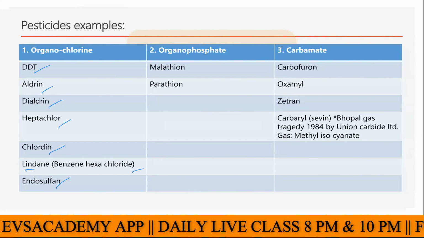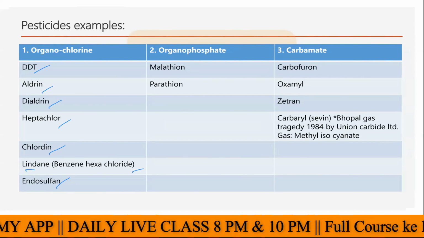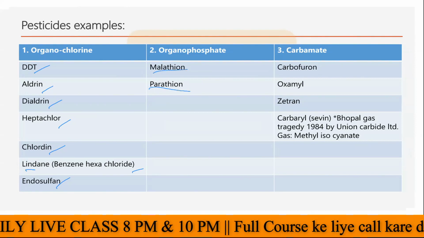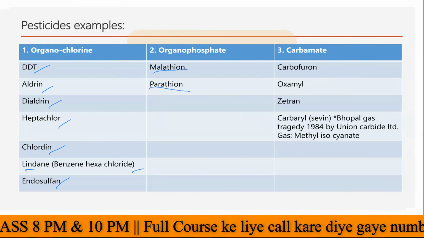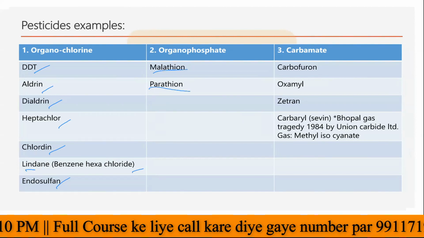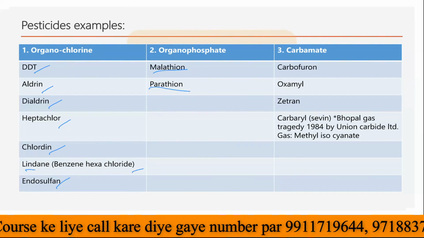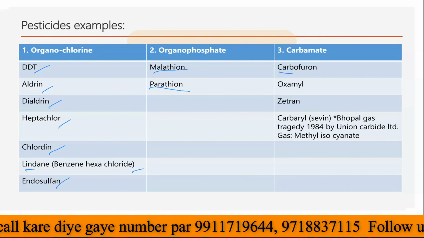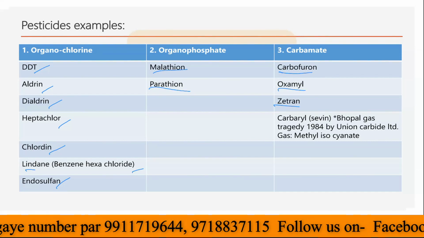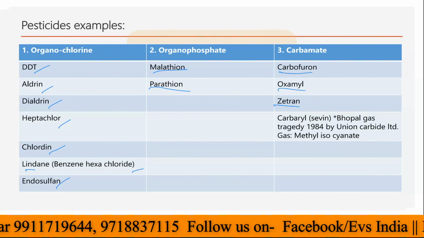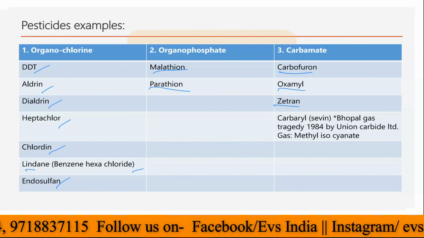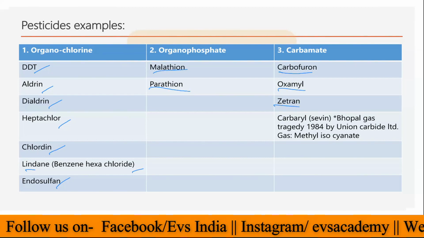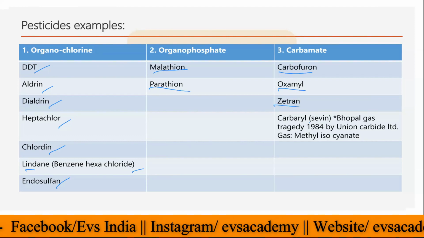Then the organophosphate pesticides are malathion and parathion, predominantly used in agricultural crops to kill pests. So these two are types of organophosphate pesticides. Then we have the carbamates as well, like carbofuran, oxamyl, zectran, and carbaryl. Carbaryl is a type of carbamate pesticide, which is also called Sevin.